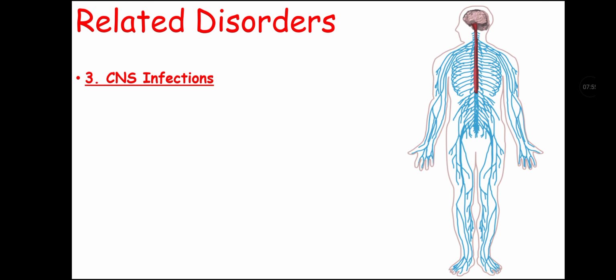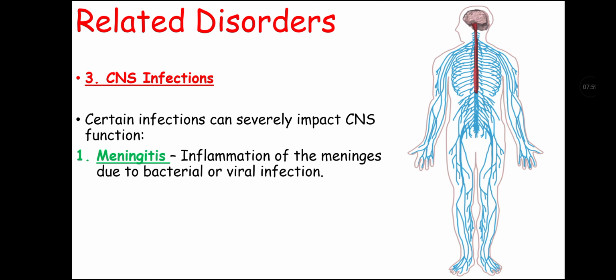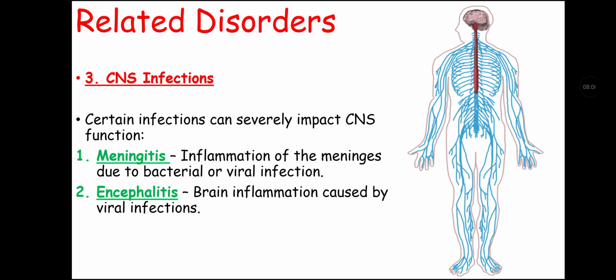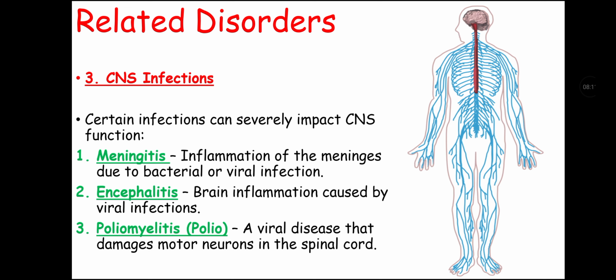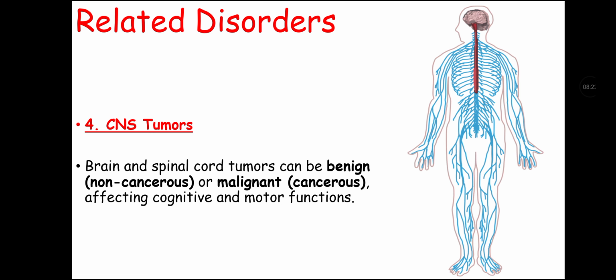Then it may also have CNS infection, as certain infections can severely impact central nervous system function. These infections may include meningitis, that is inflammation of meninges due to bacterial or viral infection, encephalitis, that is brain inflammation caused by viral infection, and poliomyelitis, that is a viral disease that damages motor neurons in the spinal cord. Further talking about related disorders, it may get CNS tumor, that is, brain and spinal cord tumors can be benign or malignant, affecting cognitive and motor function.